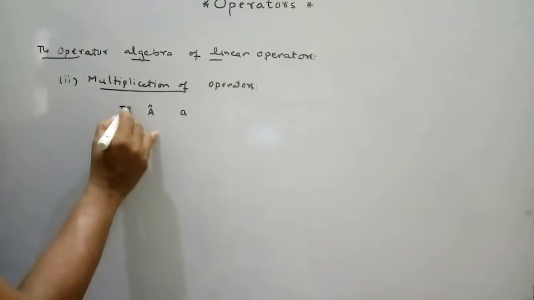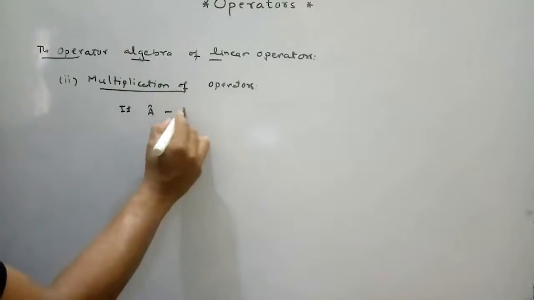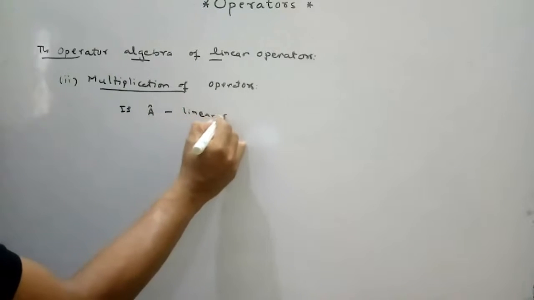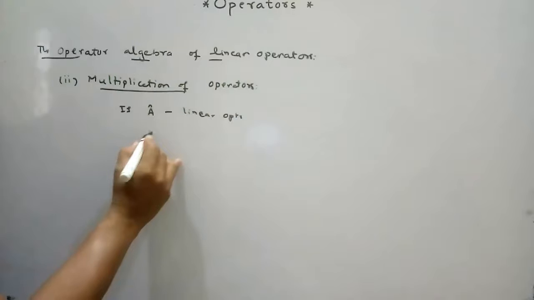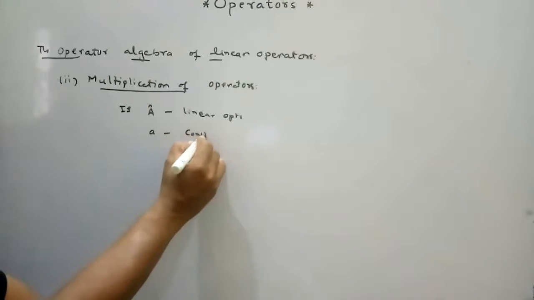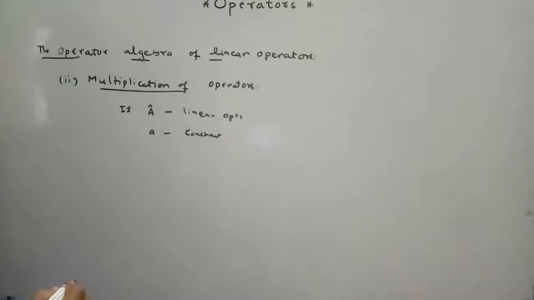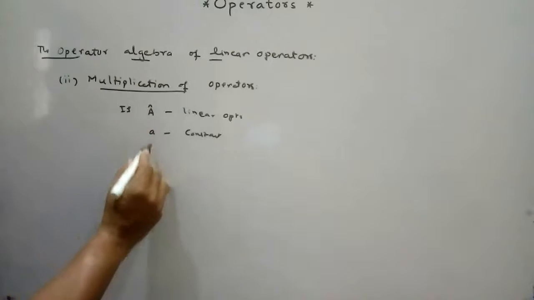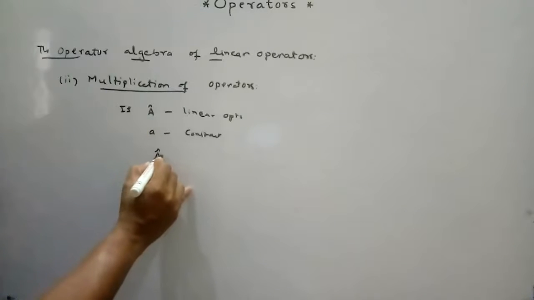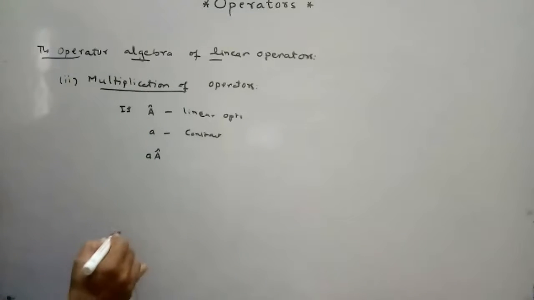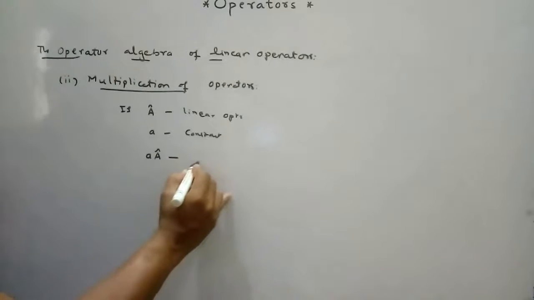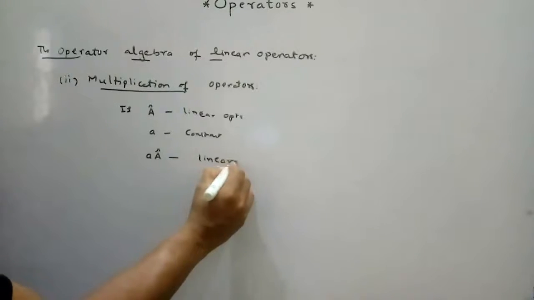Here A is a linear operator and small a is a constant. If you multiply a linear operator with a constant, the result is also a linear operator.